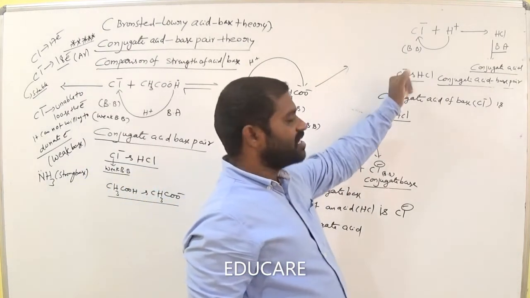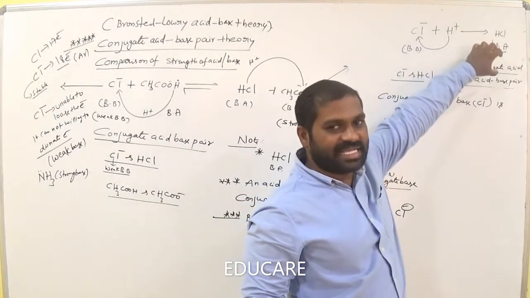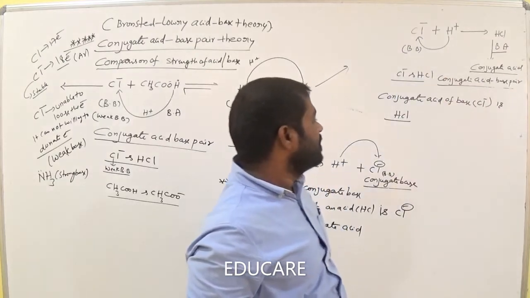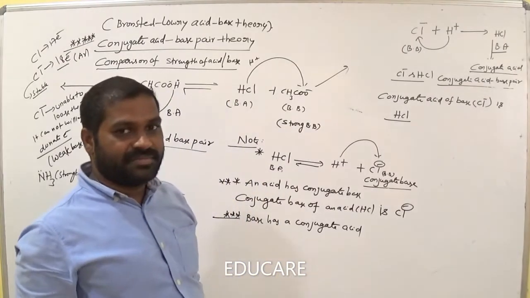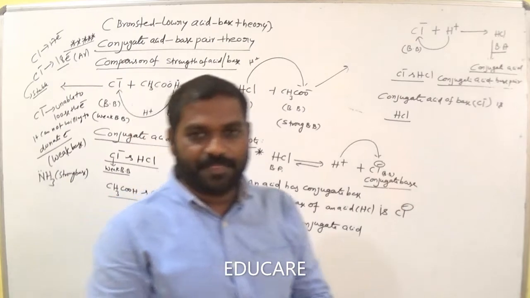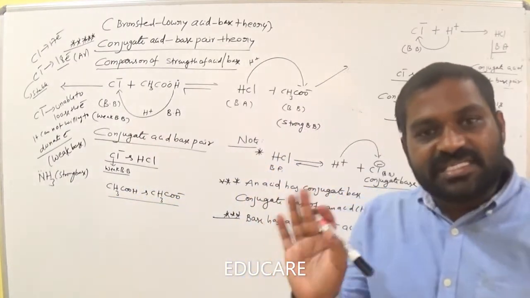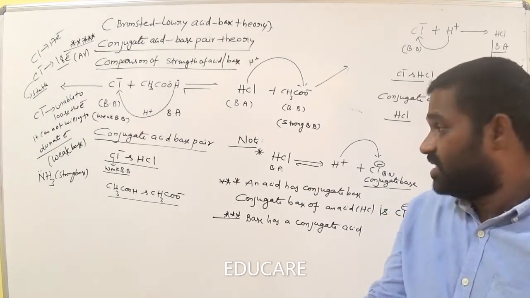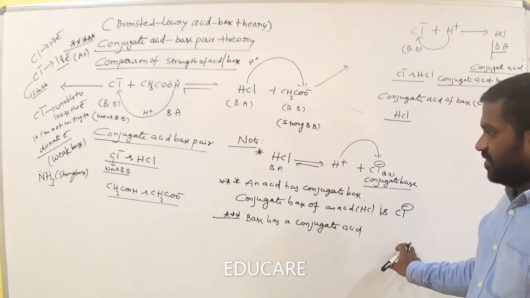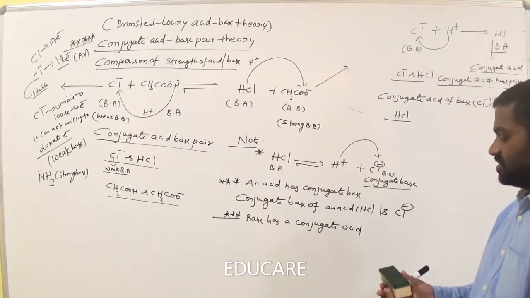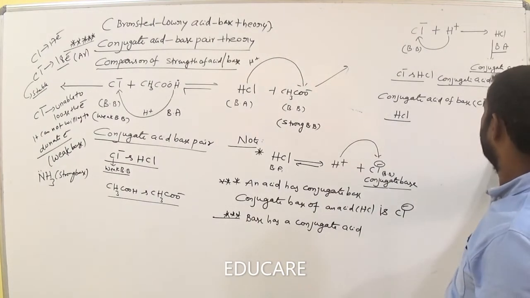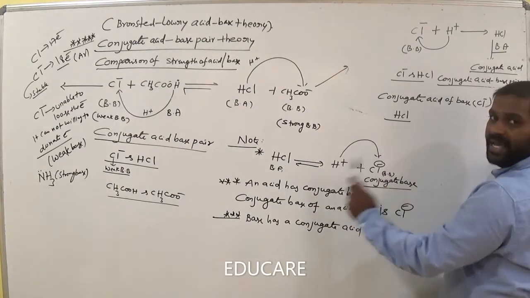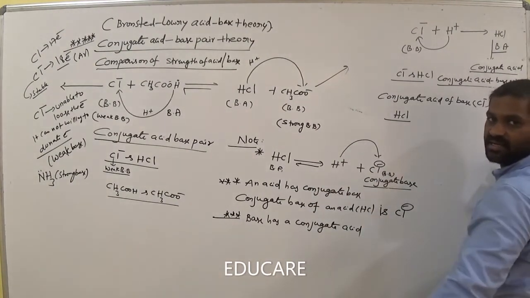Now this one is the base, and the conjugate acid of this base is HCl. Is it clear? Once again, base has its conjugate acid, acid has its conjugate base. Simple. Clear?